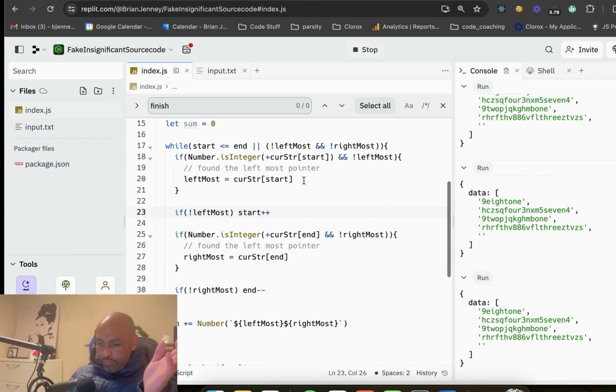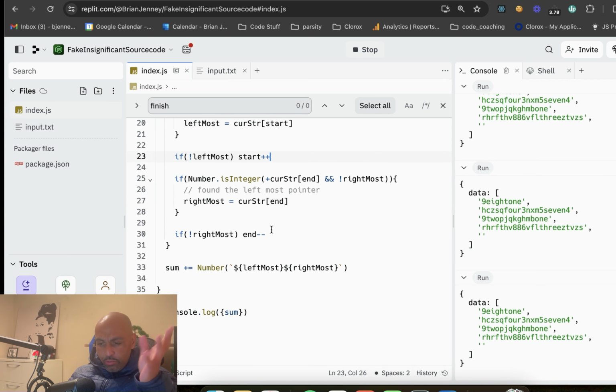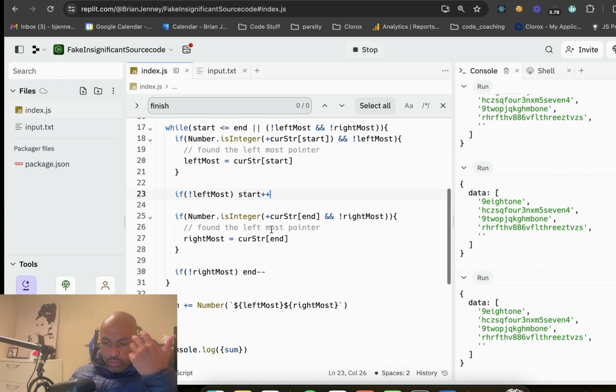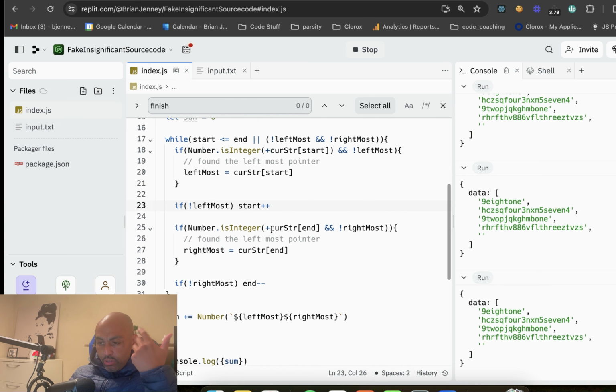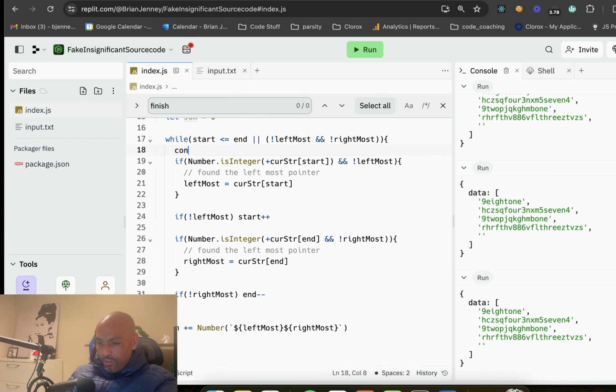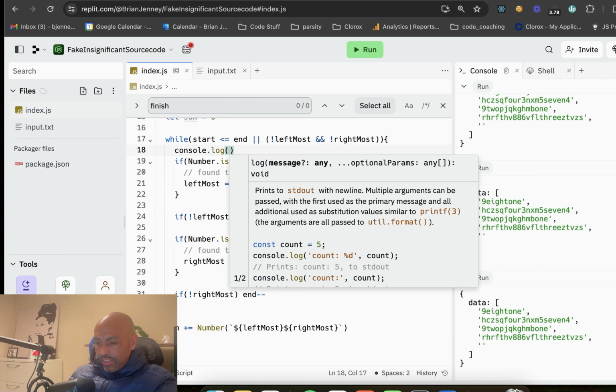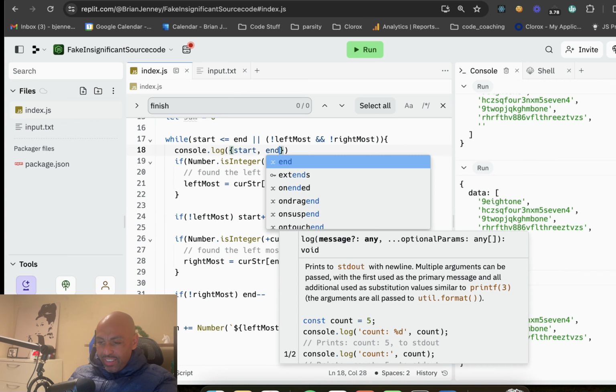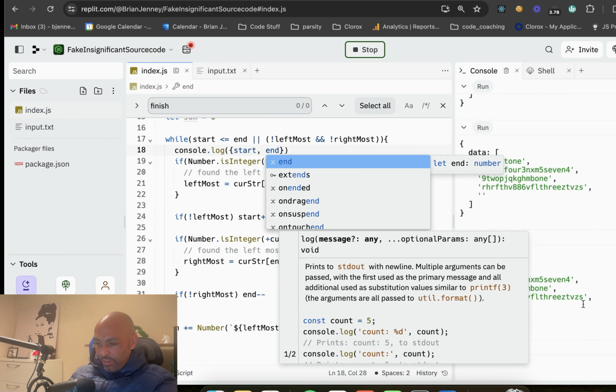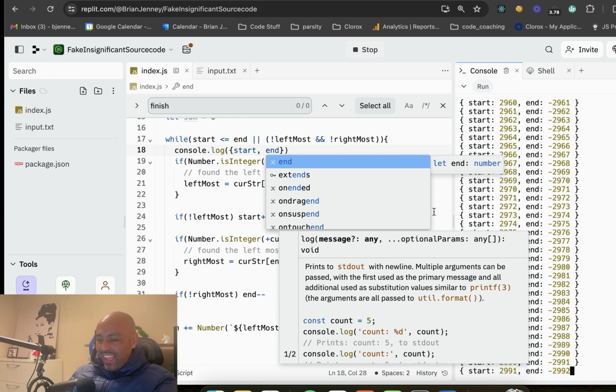So we have rightmost, leftmost, we have the sum. We say if there's no rightmost, end minus minus. If there's no leftmost, start plus plus. And then we look if things are numbers, and we say, well, the start is less than or equal to the end, or there's no leftmost and no rightmost, then we should be looking for stuff. We could also put a console log in here. I'm just curious what is going on here, so let's put start and end in here and see. Something's up. Oh, look at that.